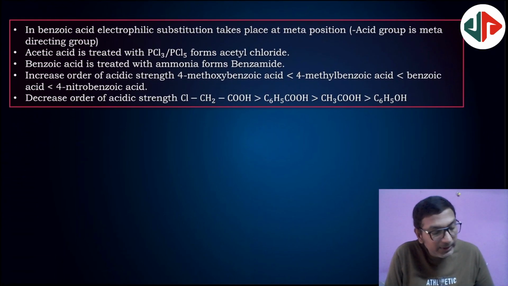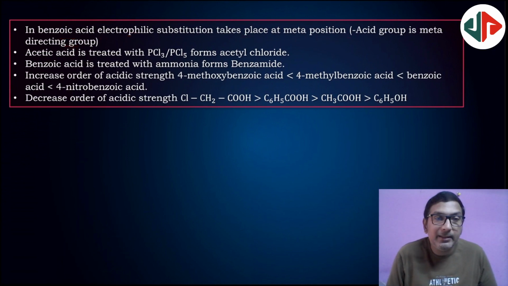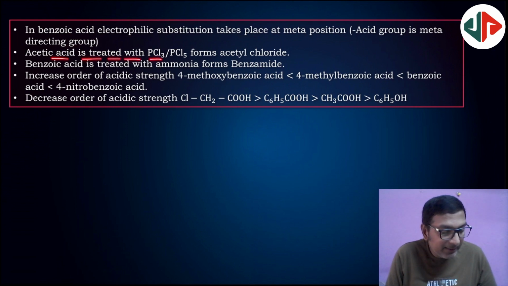So in benzoic acid, electrophilic substitution takes place at the meta position because the carboxylic group is a meta directing group, or electron withdrawing group. Next, acetic acid is treated with halogenating agents like PCl3, PCl5 to form acetyl chloride.